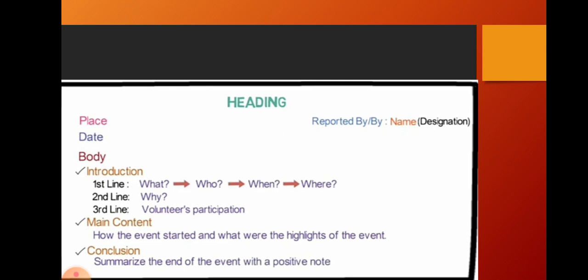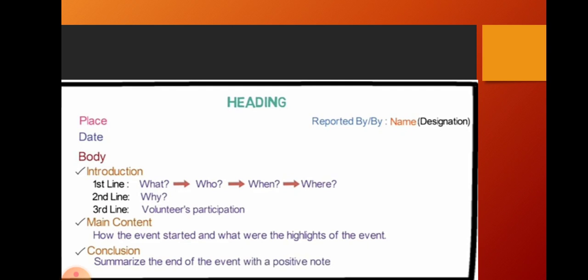Then come to the next, second line: why it happened, why that event happened. You have to collect the news and write it. Third line, volunteers' participation. If you want to add extra things, you can add them in the third line.